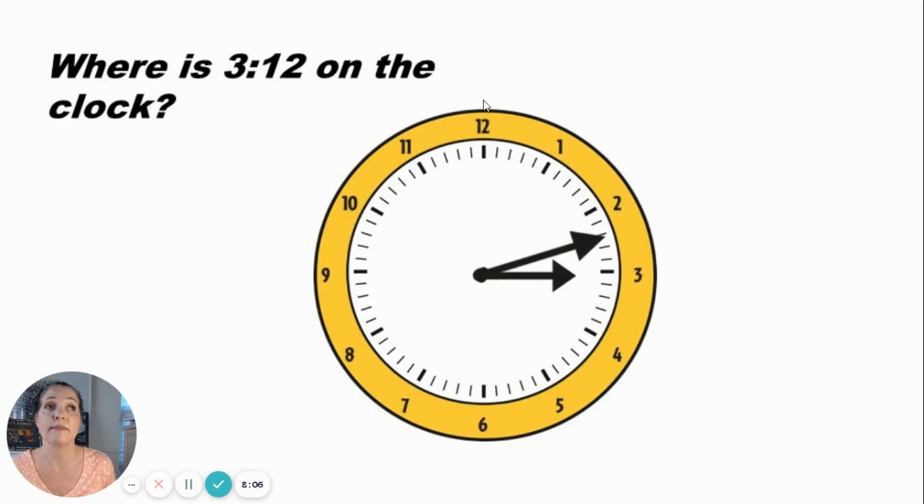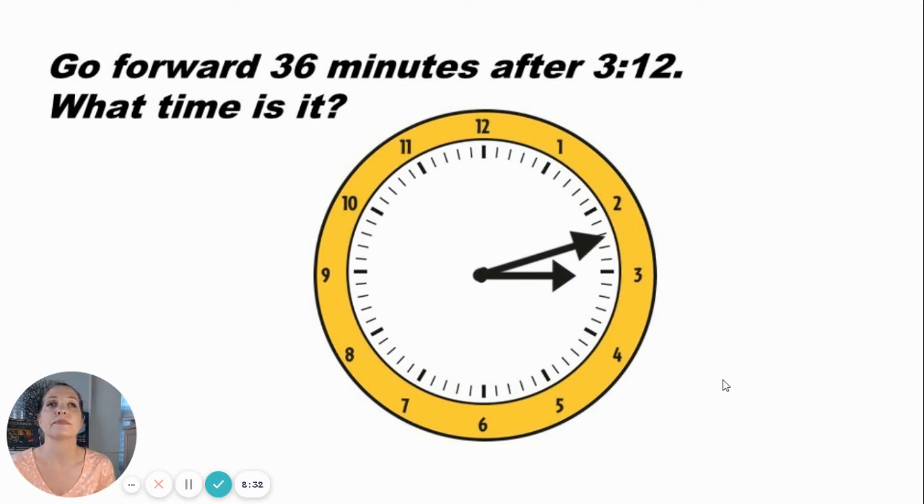We can start at the top at 12. Going by 5-minute intervals, there's 5 minutes, 10 minutes, and then counting up 2 more to get to 12. 1, 2. There's 3:12 on the clock. Now we're going to go forward 36 minutes after 3:12. What time is it?